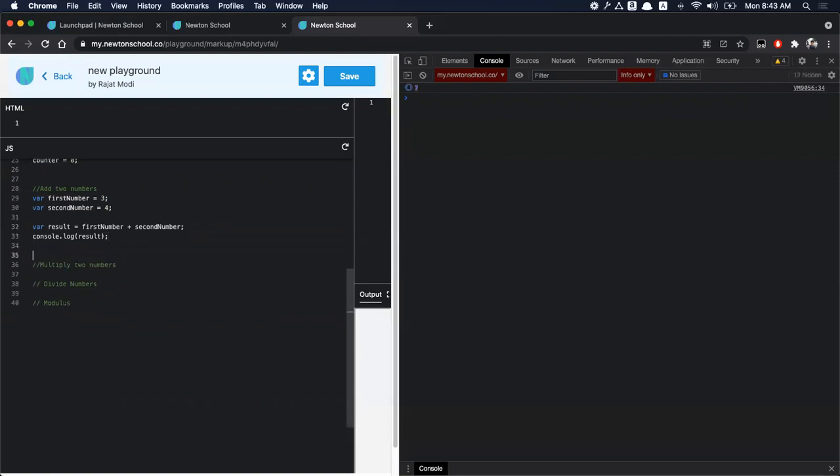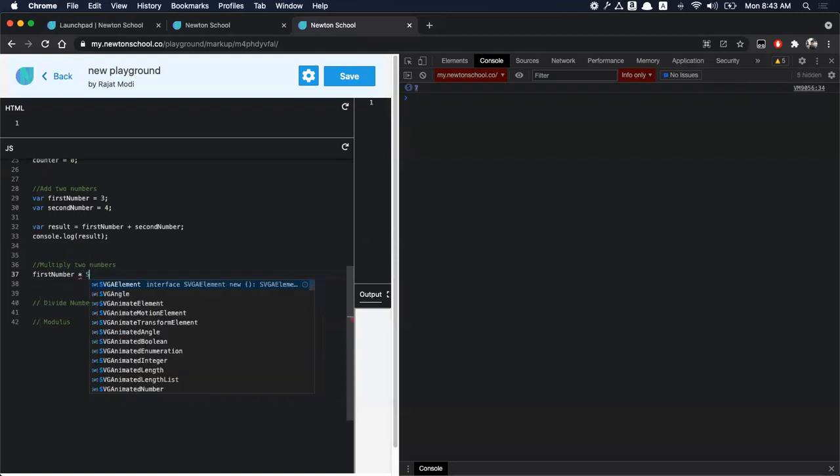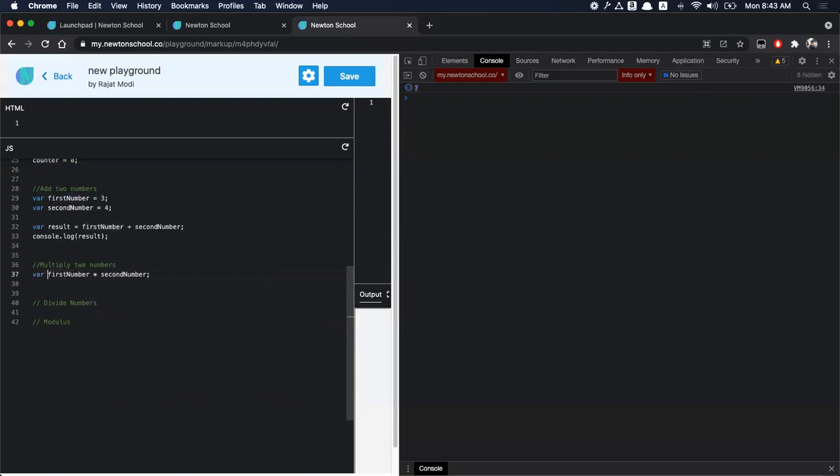So now we did addition. Let's do multiply. Multiply will again be very simple. This is the star operator which is used to multiply numbers. And I multiply and store them in this. I should get a number which is 12. 12 should be stored in my result now. So I'm going to see what is stored in multiplier. Now the 12 is stored in my multiplier.